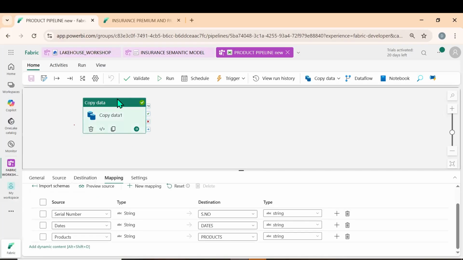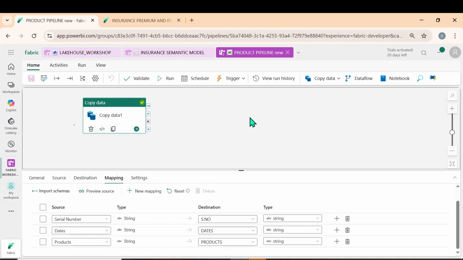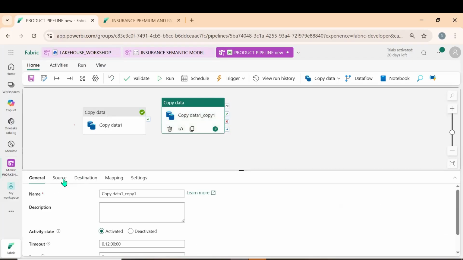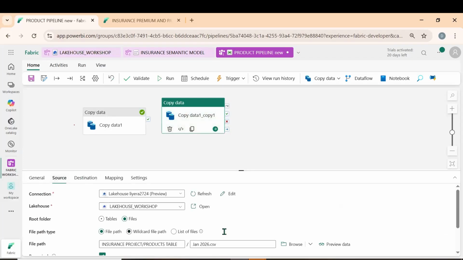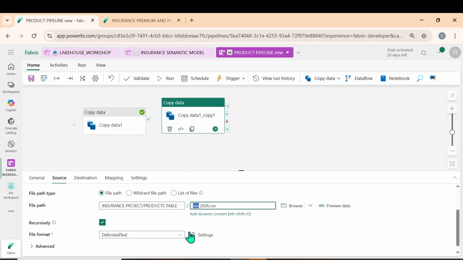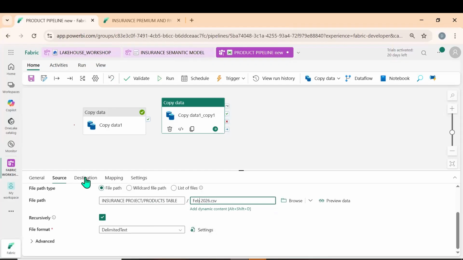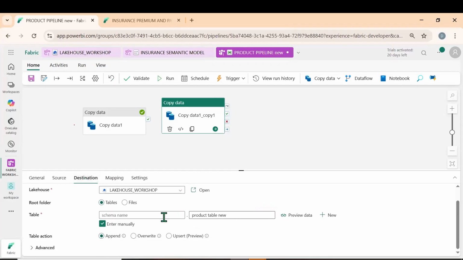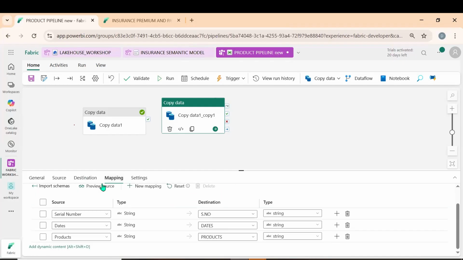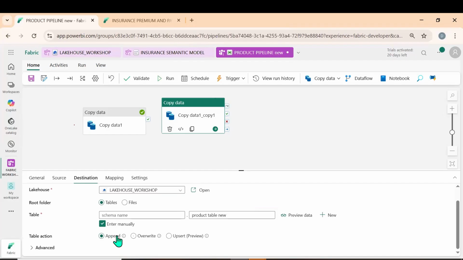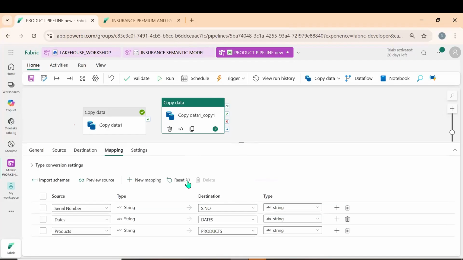Okay, now what do we need to do? Let me Control C, Control V. Okay, we got one more. I can also go for source again. In place of Jan, let me select Feb. Okay, go for destination. Let me go for mapping. What is the thing that we are doing? Append. Yes, we want to append. After January, we need to get February.